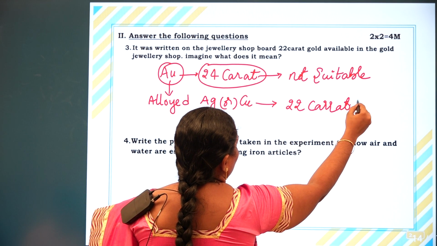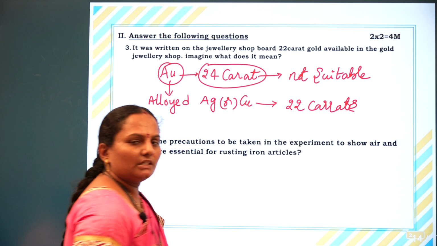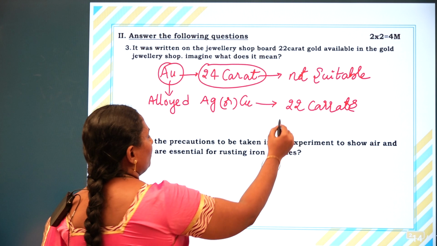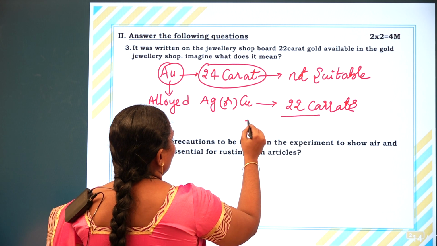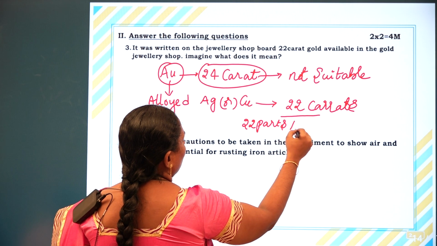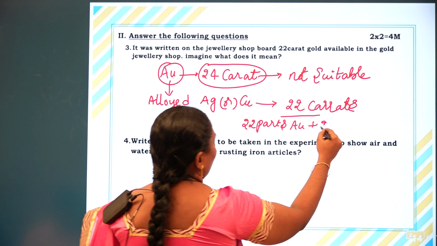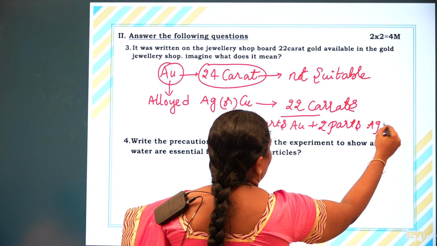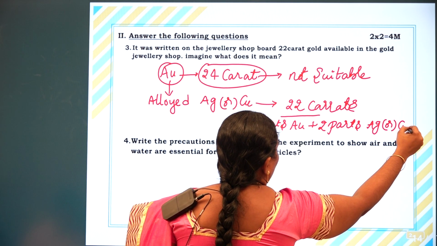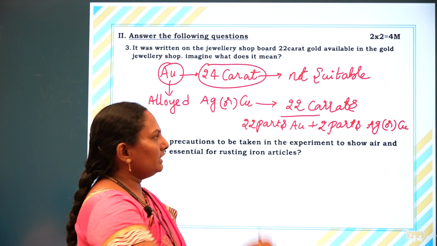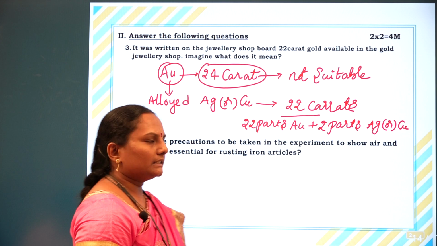After alloying with silver or copper, that gold is called 22 carat gold. It means 22 parts are gold and the remaining 2 parts are either silver or copper. In India especially, 22 carat gold is used for making ornaments.